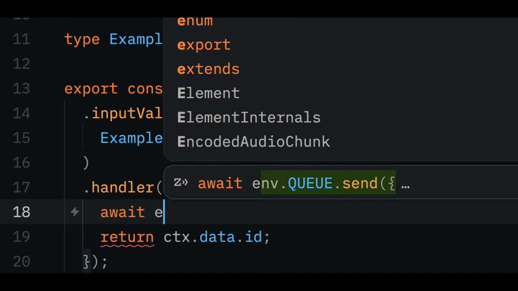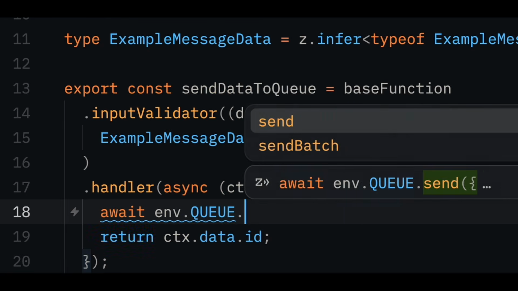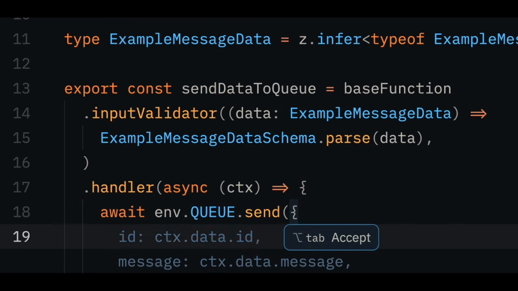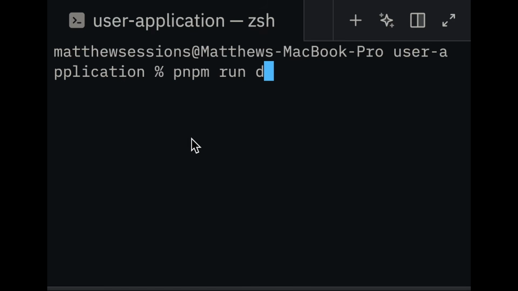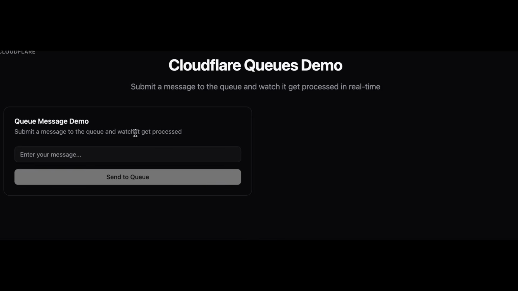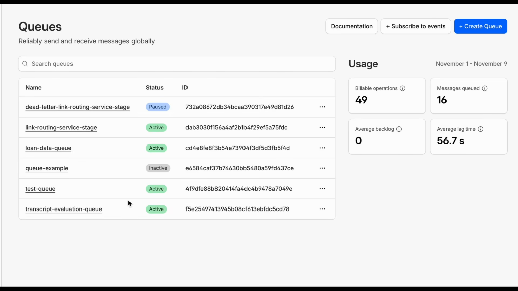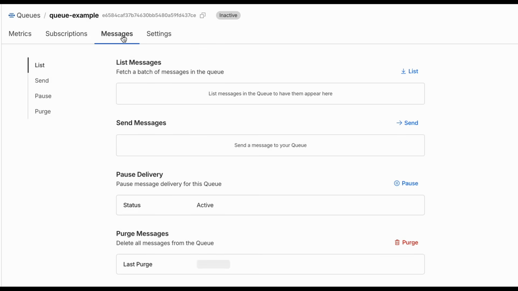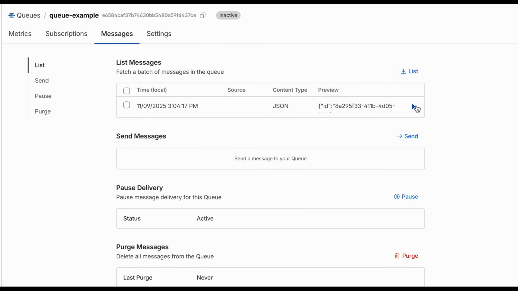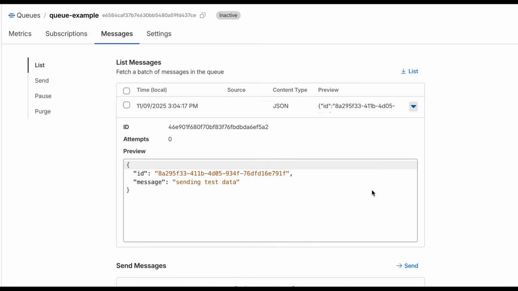Now, if you head back to the server function, you'll notice we're able to access the queue binding and send data to the queue. Let's deploy this application, go to the deployment URL, and then send some test data to our server function. Now, if we head back over to the Cloudflare dashboard, we can select the queue, go to messages, and list the messages that are in the queue. So this is really all that it takes to set up a producer for a Cloudflare queue.